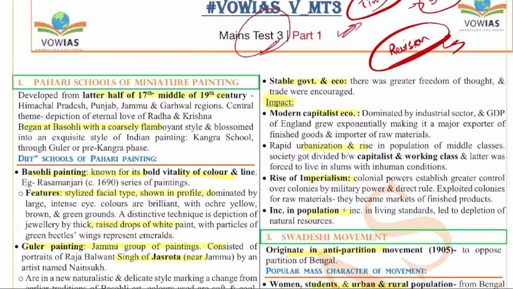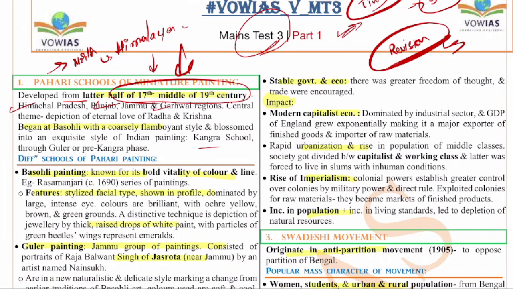Now let's start with the questions. The first question is on the Pahari schools of miniature painting. The Pahari schools of miniature painting developed from the later half of the 17th, the mid 17th, to the 19th century. This Pahari school was very famous in North India, especially in the Himalayan states, and this school specifically is famous for these miniature paintings in states like Himachal, Punjab, Jammu and Garhwal regions. There are various schools under this Pahari painting. They are Basholi, Guler, Kangra and so on.